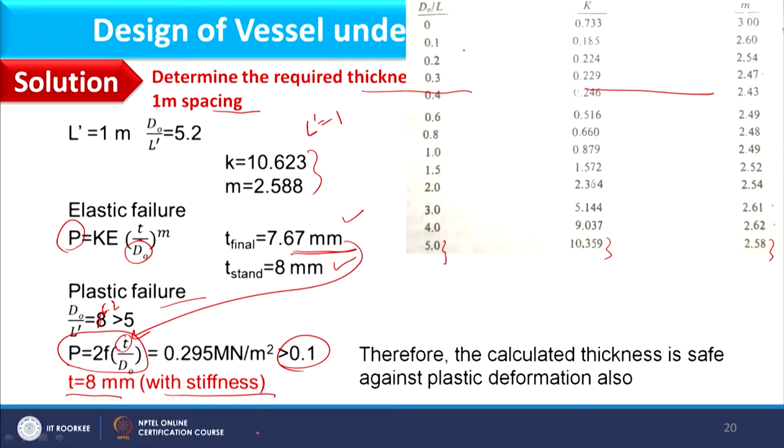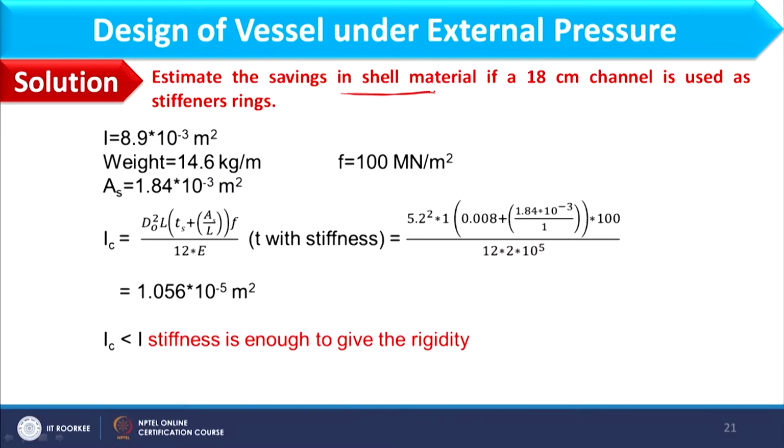So, if you consider the situation where we were not using a stiffener, the thickness of shell comes as 22 mm, and here we are using the stiffener and thickness comes as 8 mm. So, you can see the difference of using stiffeners. And now I need to estimate the savings in shell material if 18 centimeter channel is used as a stiffening ring. For this channel, value of moment of inertia is given as 8.9 × 10⁻³